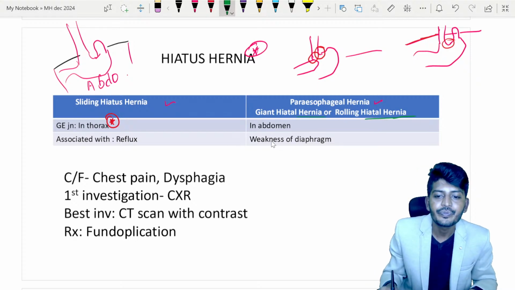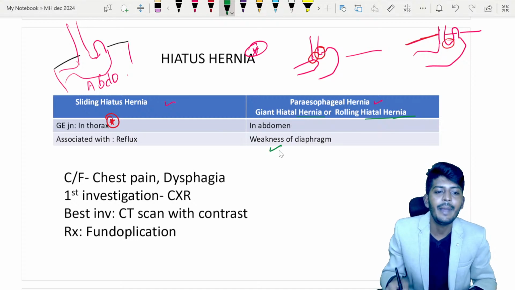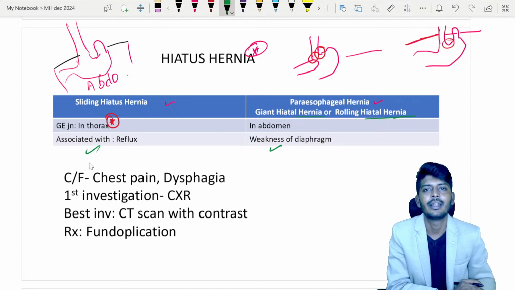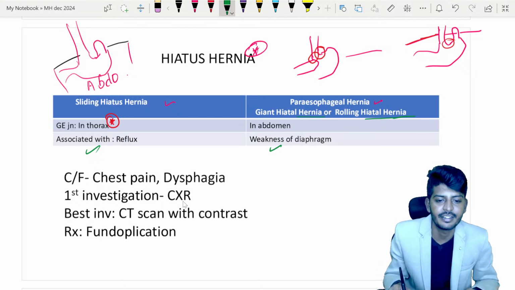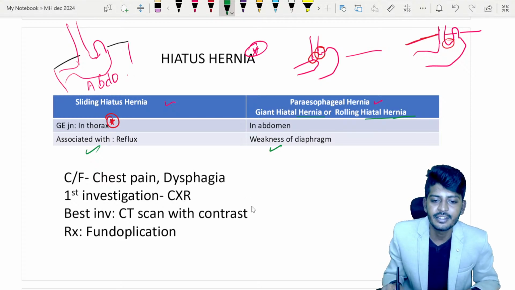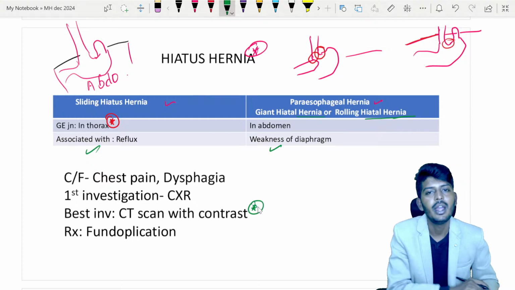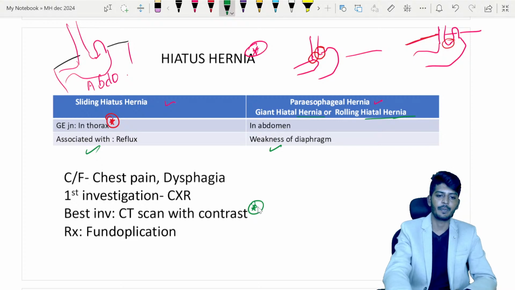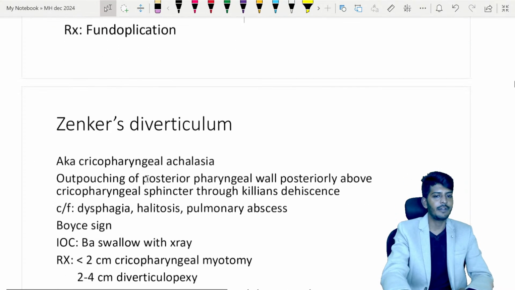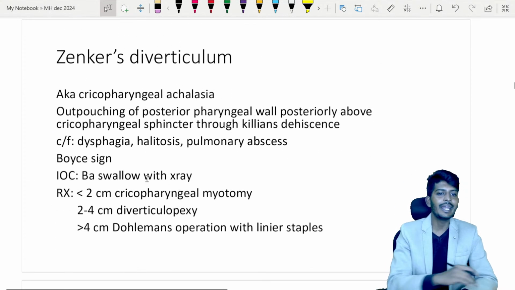This is due to weakness of the diaphragm, but it can be associated with GERD. Clinical features: chest pain and dysphagia. First investigation is chest X-ray. Best investigation is CT with contrast. Surgical treatment is fundoplication. Okay, so that finishes your hiatal hernia.